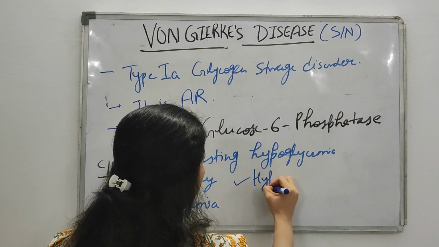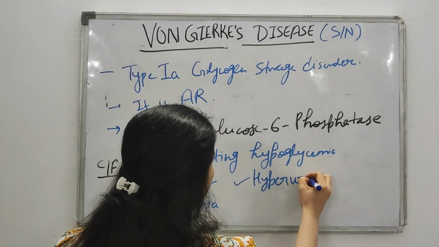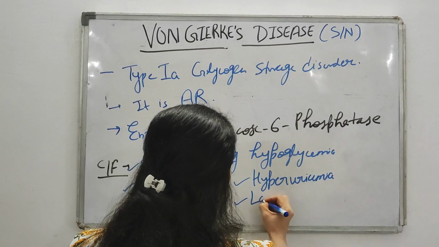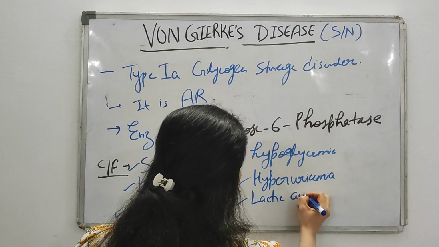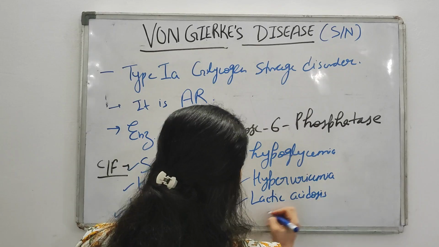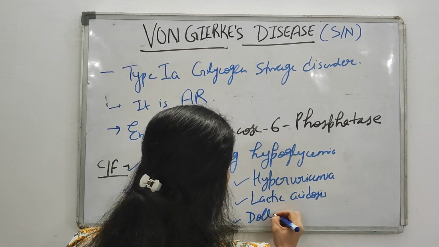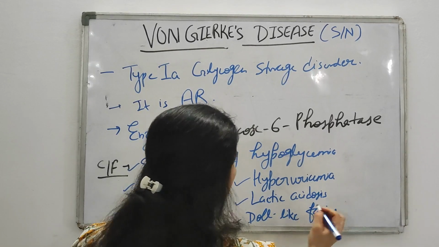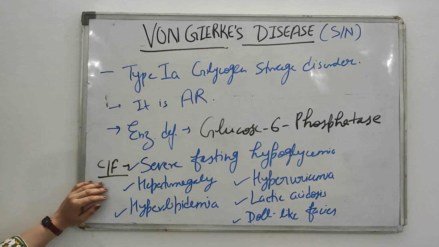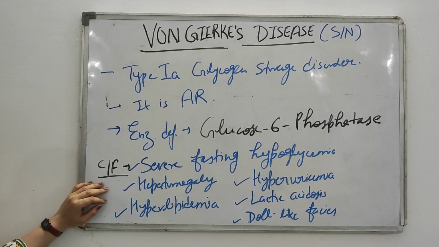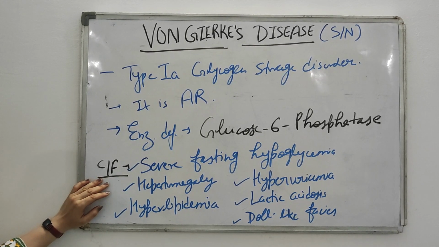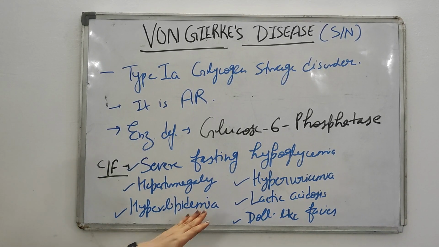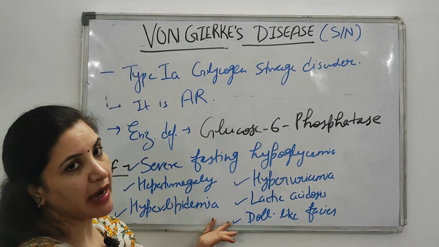Next is hyperuricemia. And there is lactic acidosis, and doll-like facies. These are the clinical features found in a patient suffering from von Gierke's: severe fasting hypoglycemia, hepatomegaly, hyperlipidemia, hyperuricemia, lactic acidosis, and doll-like facies